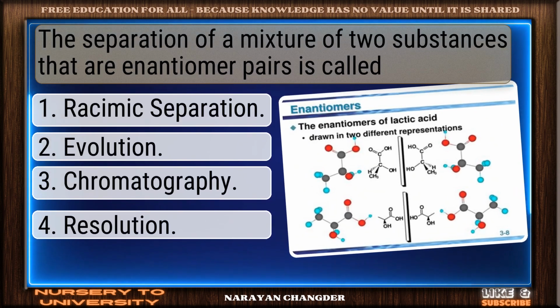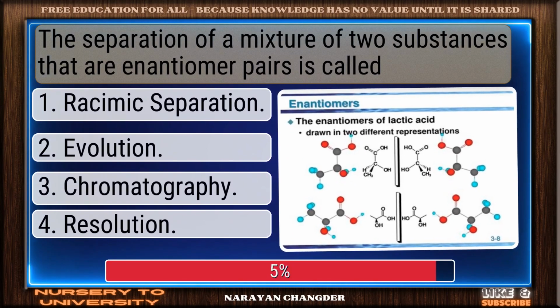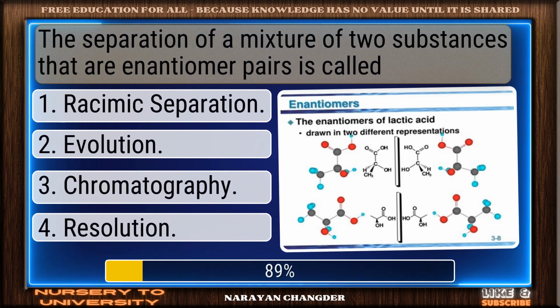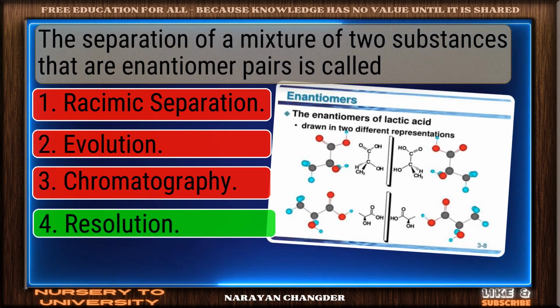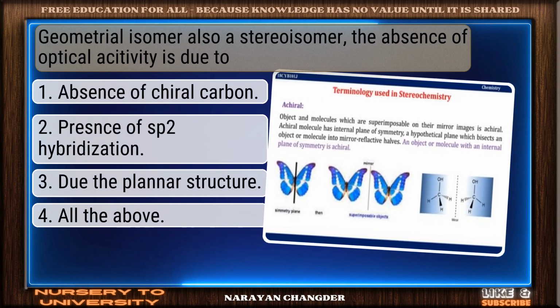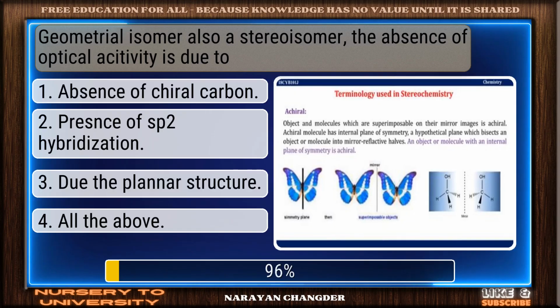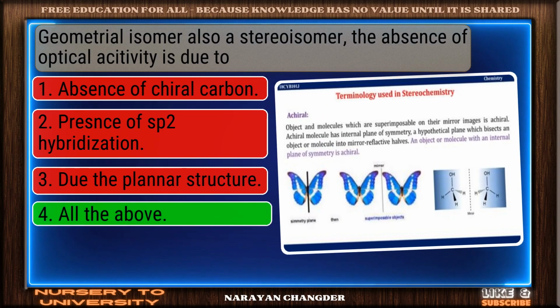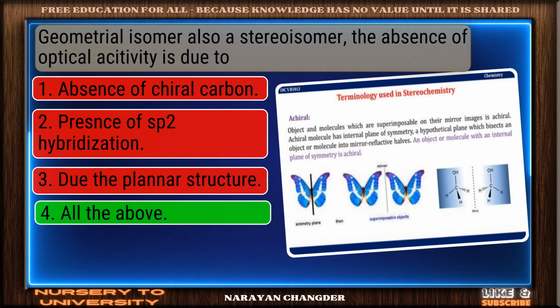The separation of a mixture of two substances that are enantiomer pairs is called. Nicely done. Resolution is a solid answer. Geometrical isomer, also a stereoisomer, the absence of optical activity is due to. Clear logic. Your choice, all the above, is sound and 100% true.